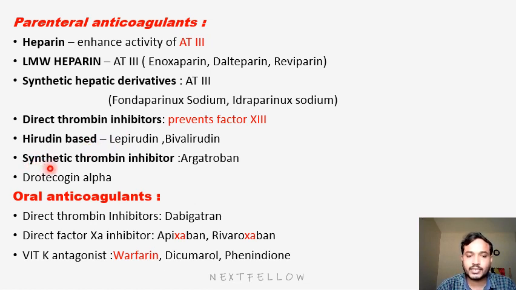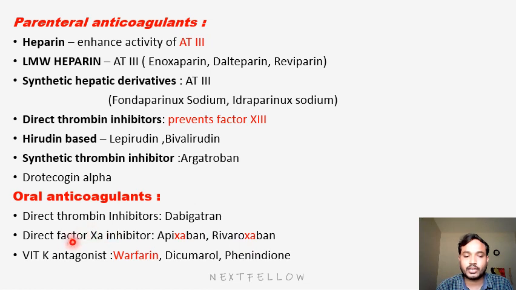Next is the synthetic thrombin inhibitor, that is argatroban. The next recently developed molecule is drotrecogin alpha. These are the parenteral forms. In oral form we have direct thrombin inhibitors like dabigatran, and direct factor 10A inhibitors. This is mostly repeated, but we can remember it easily because 10A, that is Xa, is in the name: apixaban, rivaroxaban. So the direct factor Xa inhibitors are apixaban and rivaroxaban.